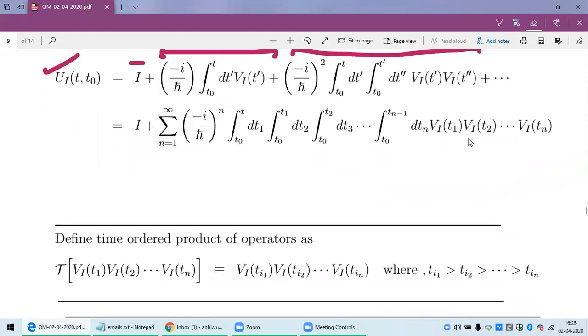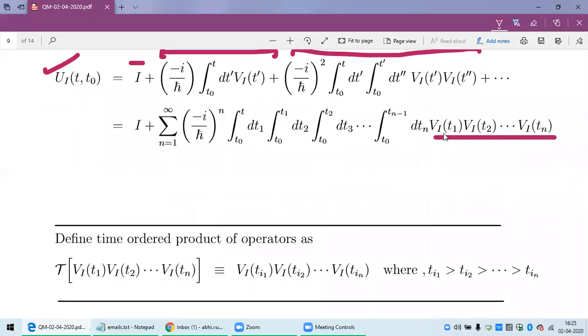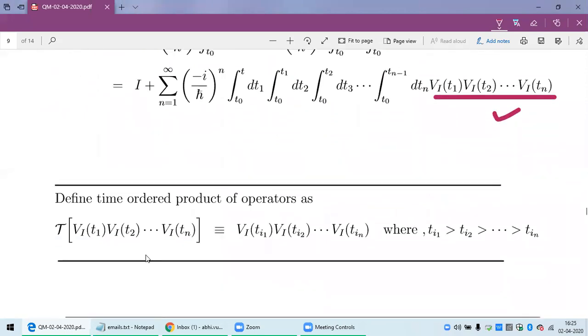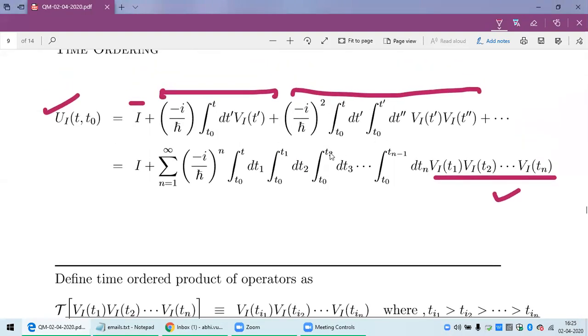Here there is a product of n operators. All the V's are operators. They are at different times, T1, T2, Tn. So their product, in general, we can change the limit from t0 to t1 to t0 to t of all integration. I mean, all integration limits we can change to t0 to t.